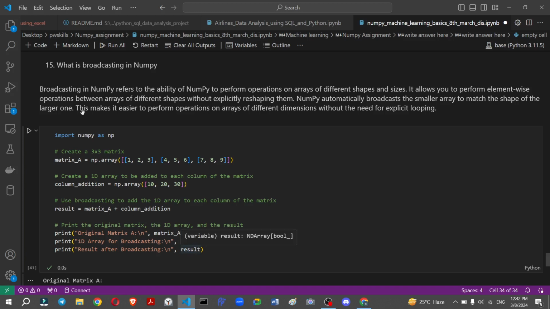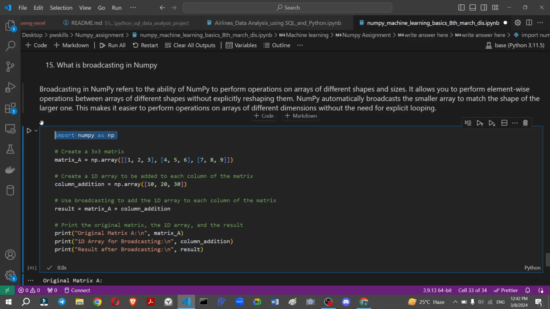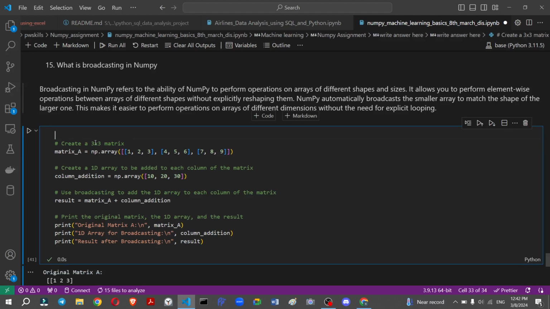Here I show you an example. Just create the array here. The first array will be 3D and the second one is a one-dimensional array. How do we add both of them, because the dimensions are different? We use the concept of broadcasting, which is done automatically by NumPy. NumPy automatically broadcasts the smaller array, the one-dimensional one, into the shape of the larger one. So it converts itself into 3D, and after that it performs the plus operation and gives the result.